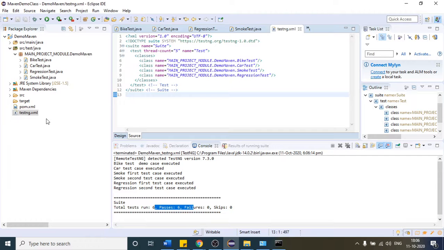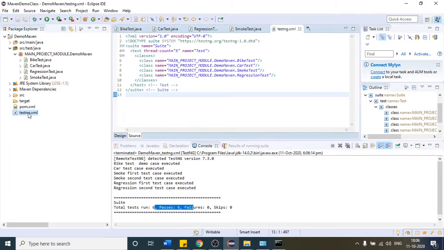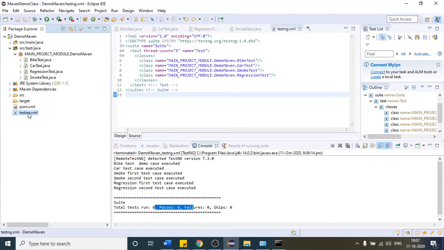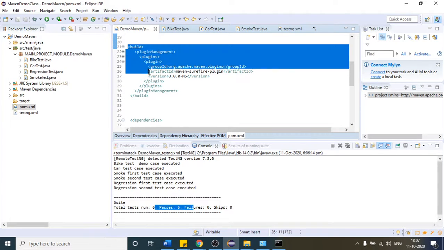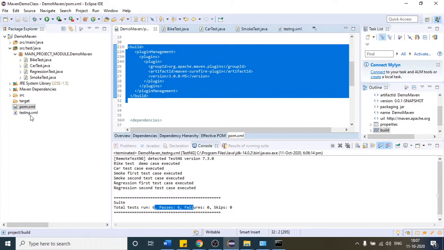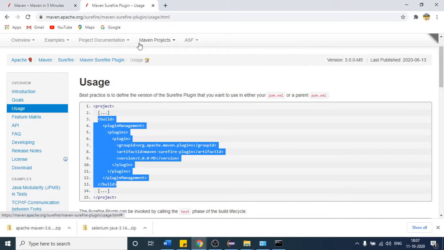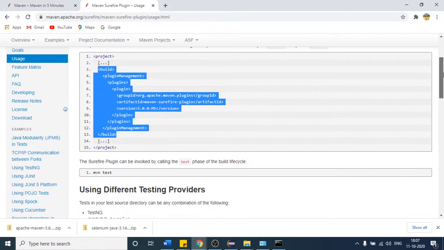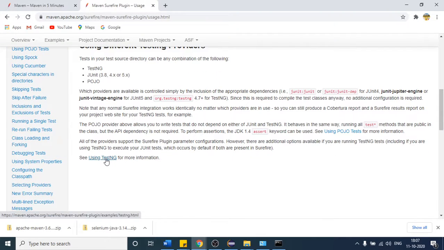And if you want to work with the testng.xml as well, you can provide it like that. One more thing: as of now, I just right clicked and ran it. But if I want to execute this testng.xml with the help of a Maven command, how can we do that? This plugin, which we have placed here, is the Surefire plugin. This plugin will help us trigger the testng.xml file. So let us come to their official documentation again. All the information you can get from their official documentation. Whatever I have learned, I first went through their documentation and got the idea from there.